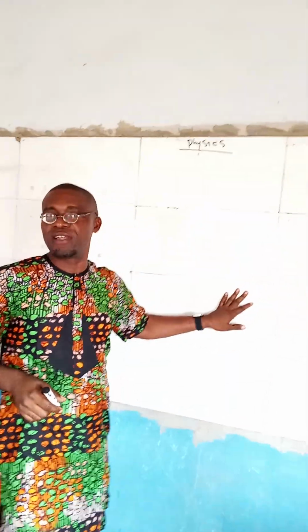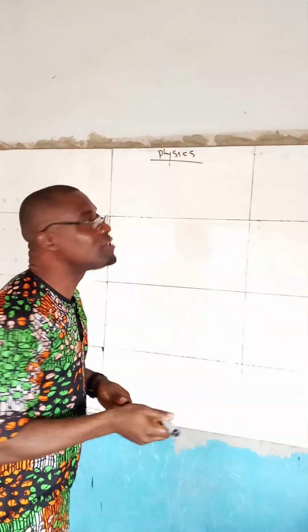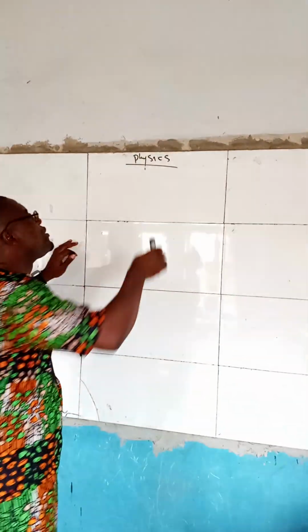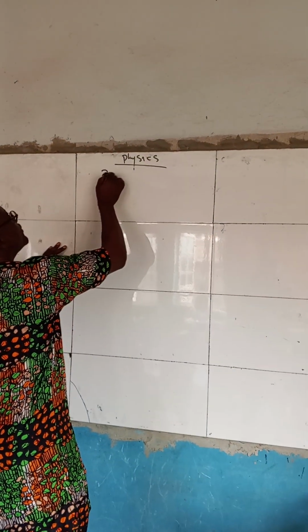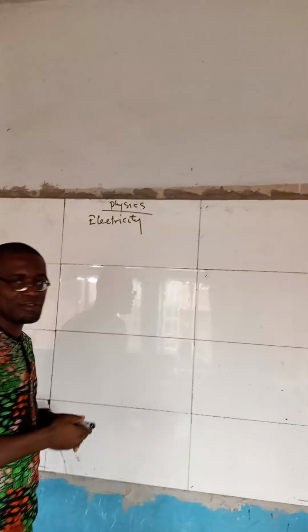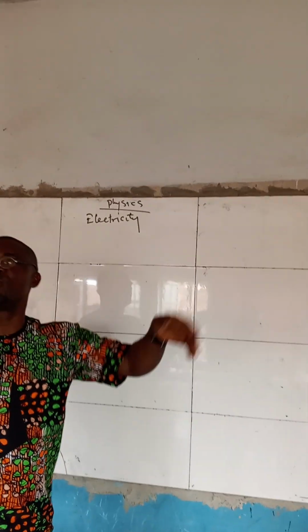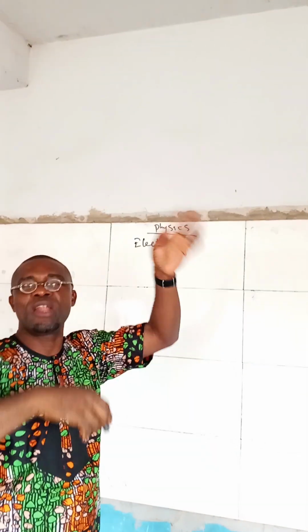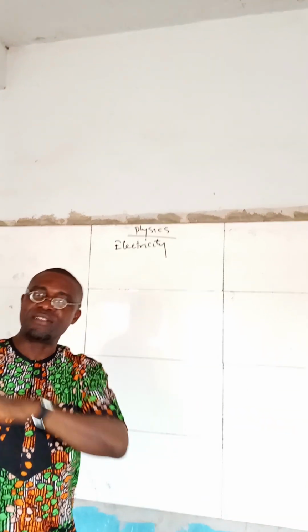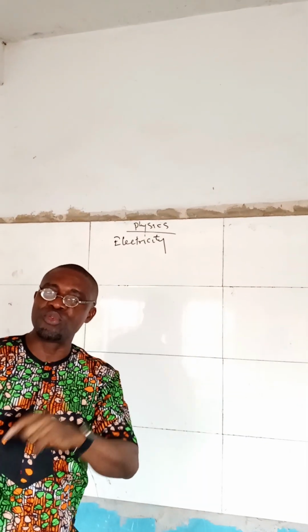Today we want to look at a topic in physics which we know as electricity. What is electricity? Electricity simply means flow of current. And we observe it in our various homes, when your fan is turning, when your lights are on, when your DVD is playing. What is actually happening is that there's a flow of current through the wire.